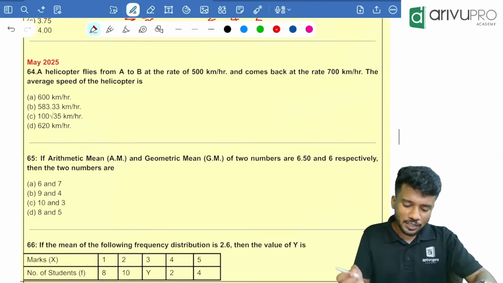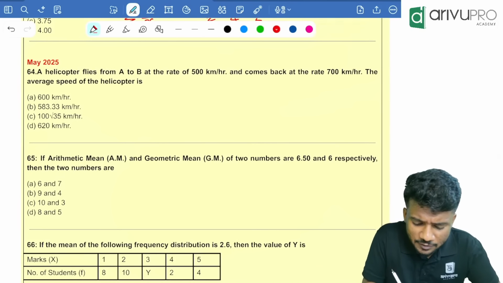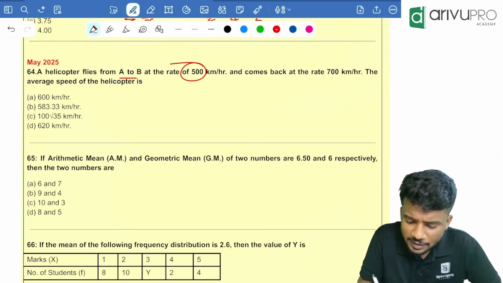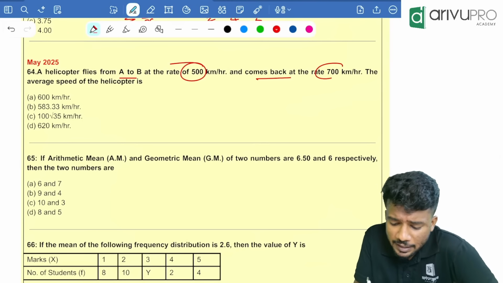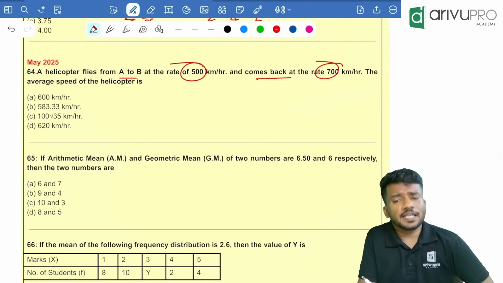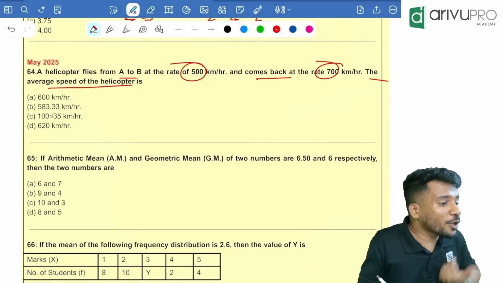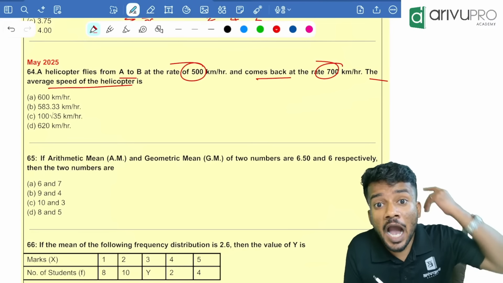Now the May 2025 attempt. A helicopter flies from A to B at a rate of 500 km per hour and comes back at a rate of 700 km per hour. Then what is the average speed of the helicopter? People, when speed is involved, what average will we find? We will find the harmonic mean.